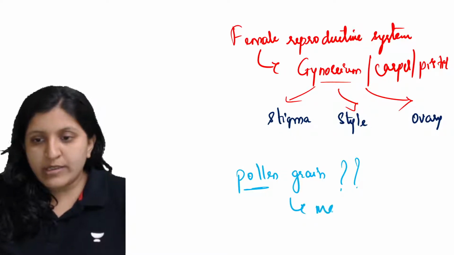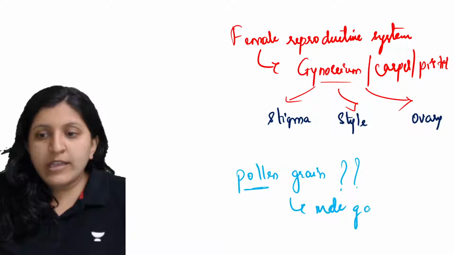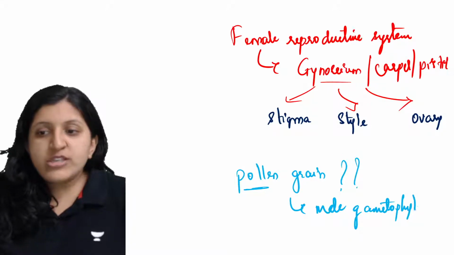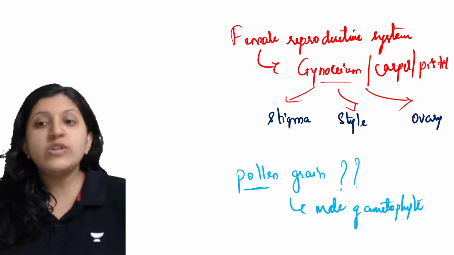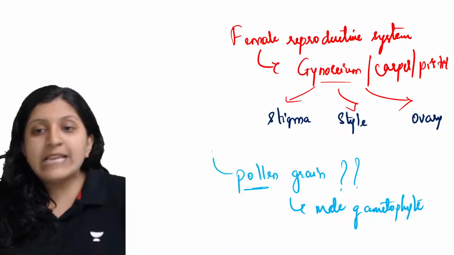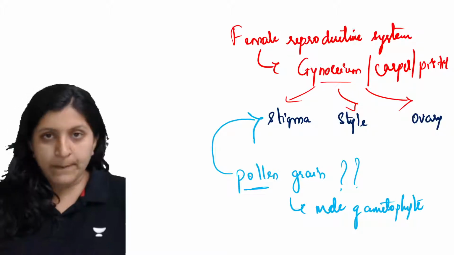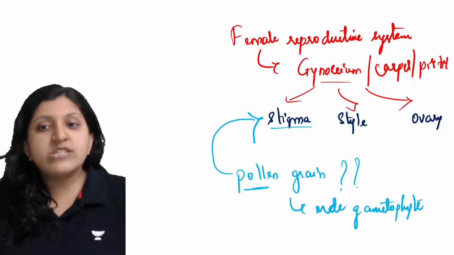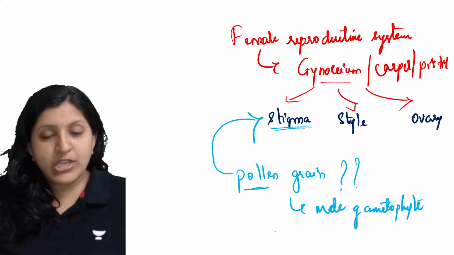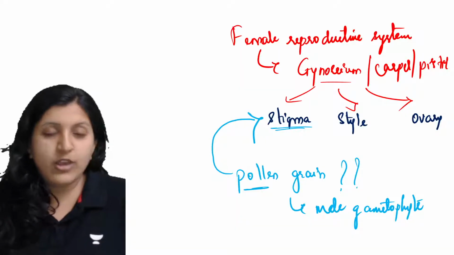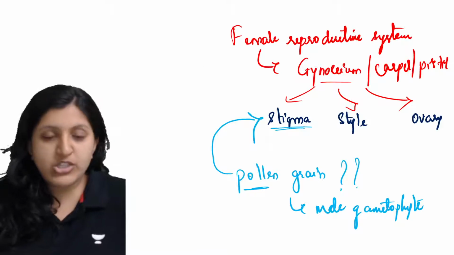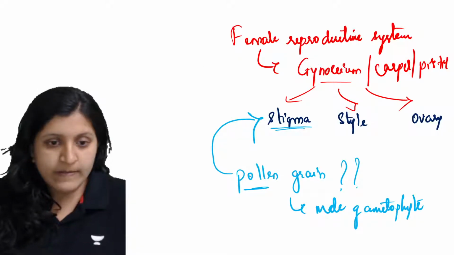So I'll just write this here. The pollen grain is actually a male gametophyte, which is going to reach the female reproductive part, mainly the stigma. Once it reaches the stigma, you can see a lot of changes there, like interaction. So let me just draw it here and explain it.